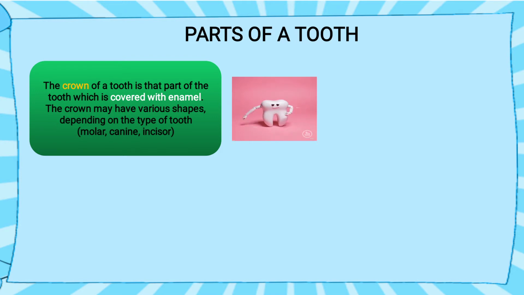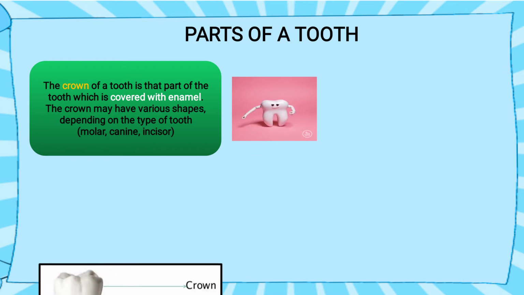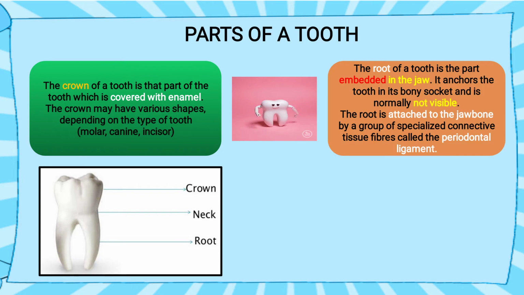The crown may be of various shapes depending on the types of tooth. So when we study types of tooth, we will discuss these various types. Okay. So the crown is white in structure. Why? Because it is covered with an enamel layer. So the part which is visible, the white part, that is the crown part. Now you see in the image, the crown part is the upper part. It looks like a taj, that's why the name crown is given.